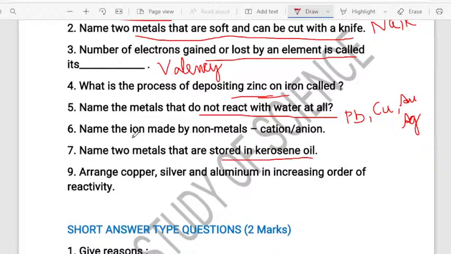And one more question I have skipped here, children. That is question number 6. You can observe here. Name the ion made by the non-metals and name the ion made by the metals. Both the things you have to know. But here they are asking name the ions made by the non-metals.